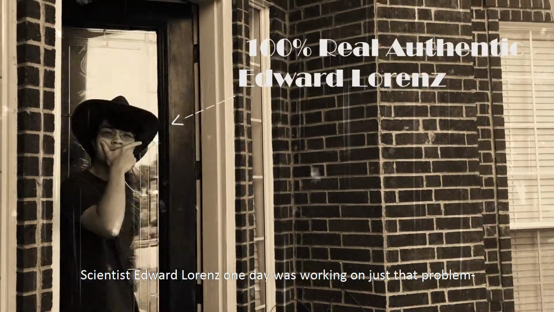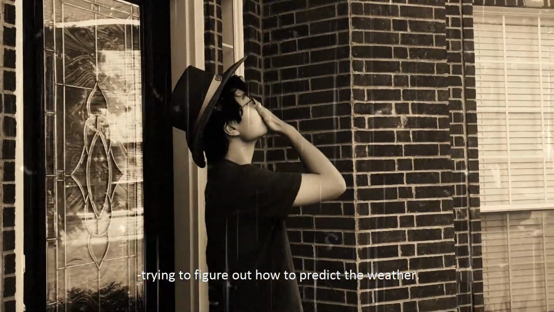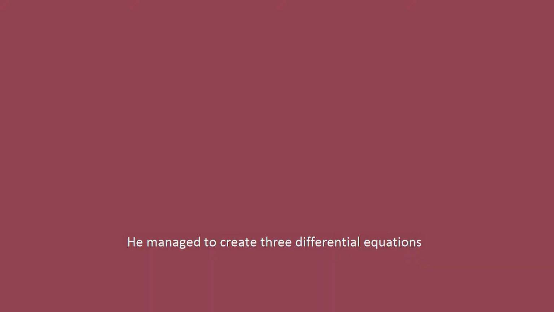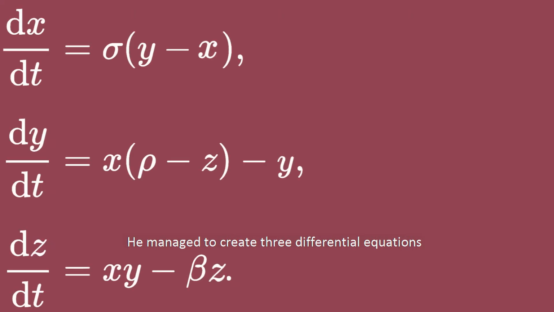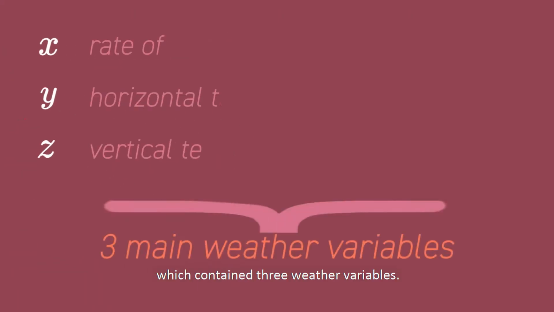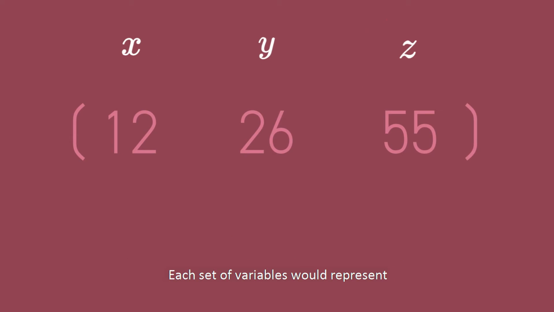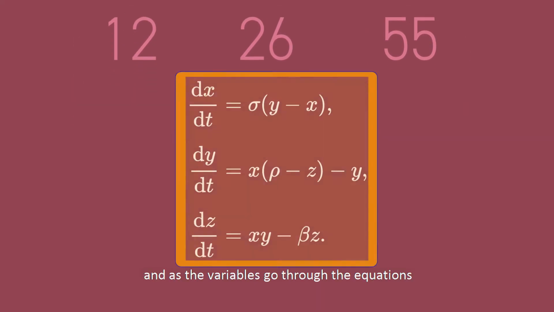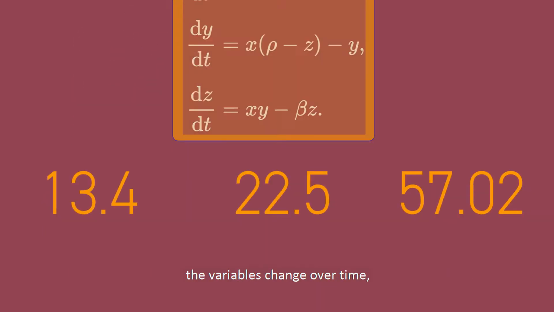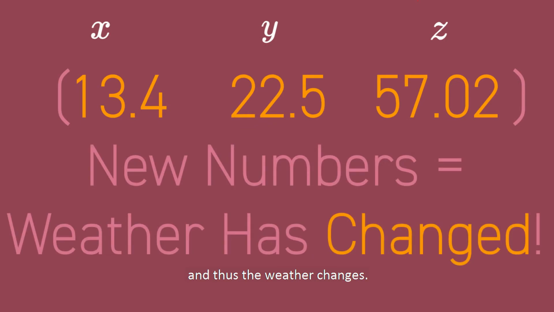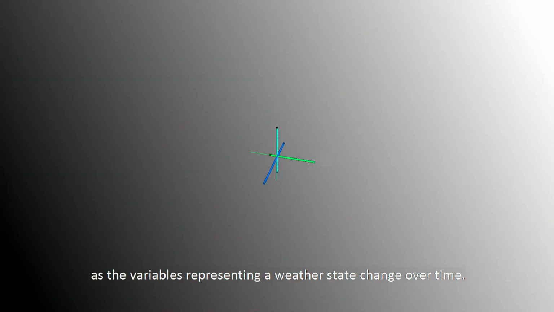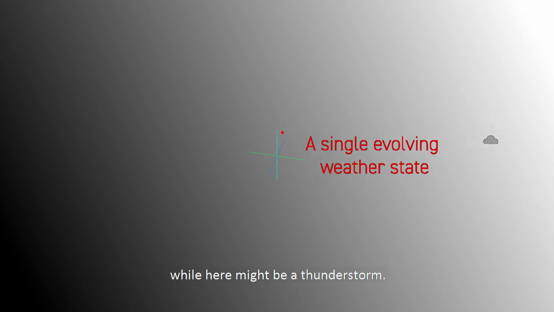Scientist Edward Lorenz one day was working on just that problem, trying to figure out how to predict the weather. He managed to create 3 differential equations, which contained 3 weather variables. Each set of variables would represent a state of weather, and as the variables go through the equations, the variables change over time, and thus the weather changes. We can demonstrate that on this 3D graph, as the variables representing a weather state change over time. Here might be peaceful weather, while here might be a thunderstorm.